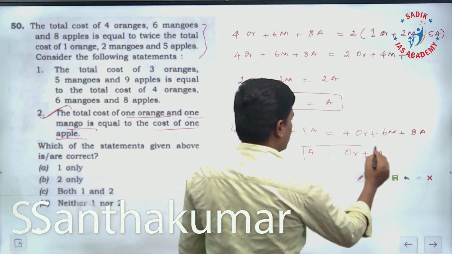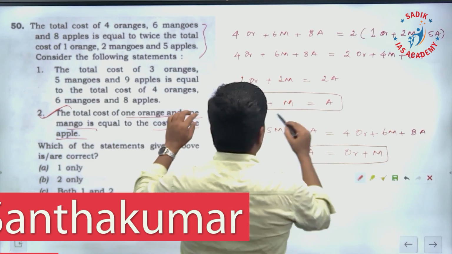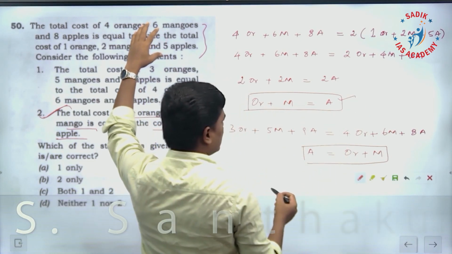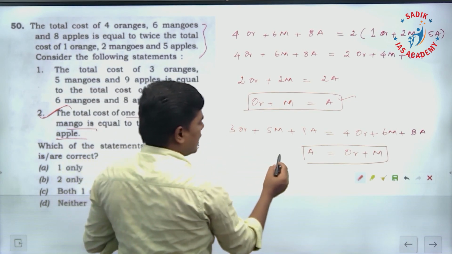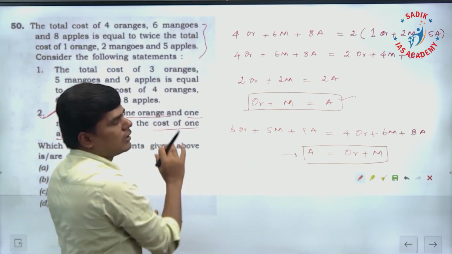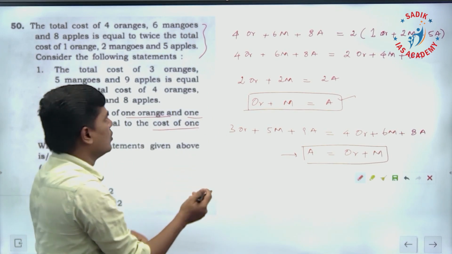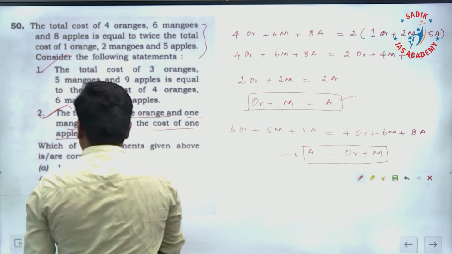So this is true. This is nothing but the second statement, true from the given condition. The first statement also satisfies the condition from the given information. Therefore, both statements are correct. So option is C, both are correct.